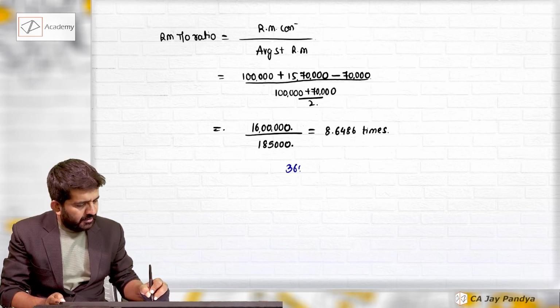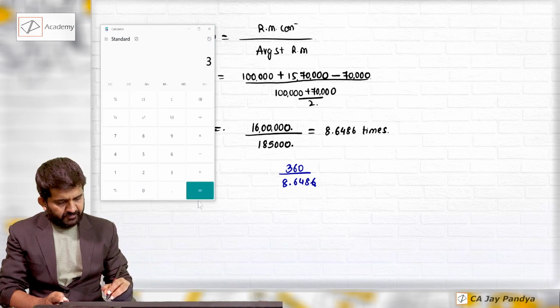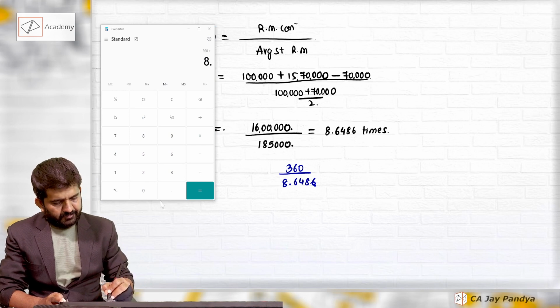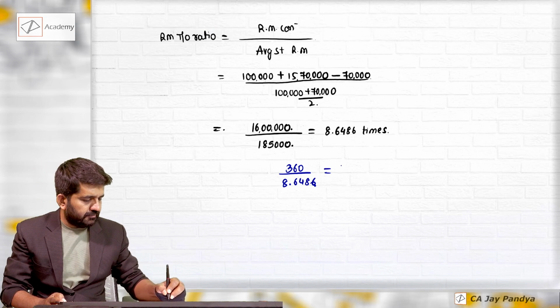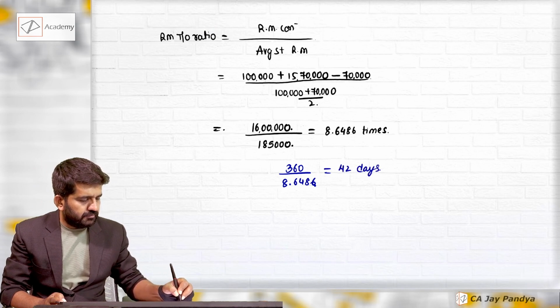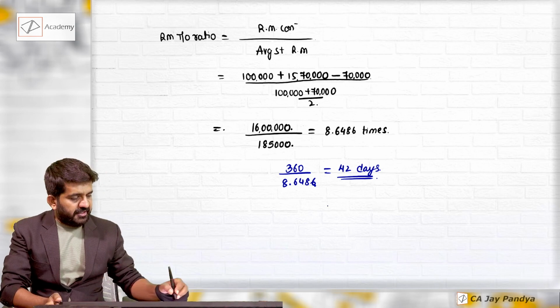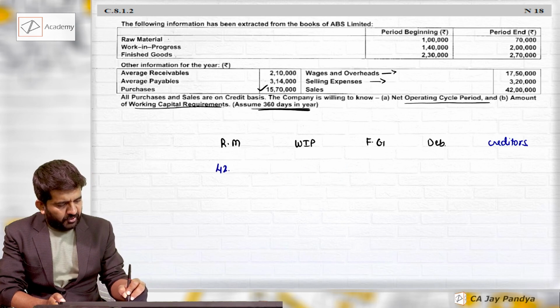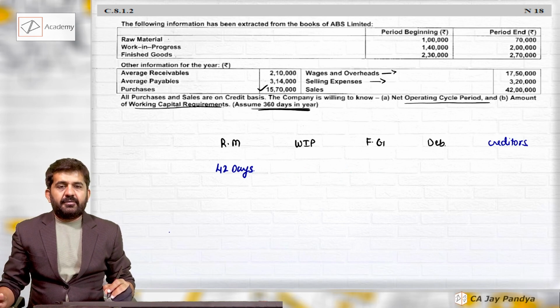Very easy. 360 divided by 8.6486, which will be 41.625 days, that is 42 days. This is how we can find out raw material in number of days, and answer will be 42 days. Let us go to WIP period.